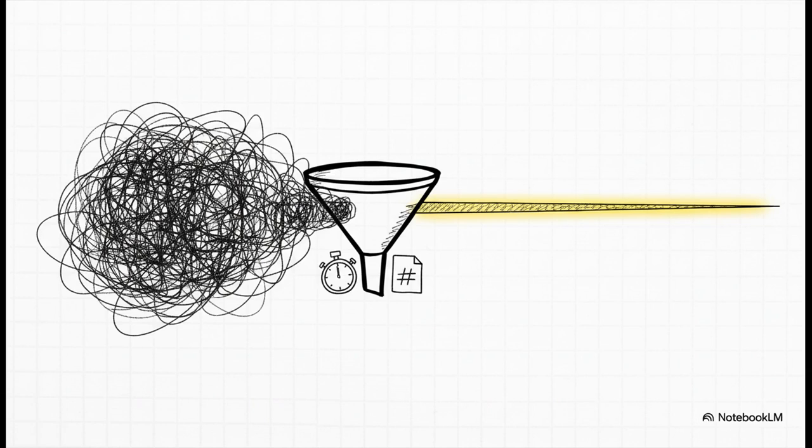Next up, you want to time box your results. Now, this might sound counterintuitive, but constraints are your best friend. Seriously, by setting a word count, you force the AI to get straight to the point. It cuts out all the fluff and gives you a much sharper, more powerful response.